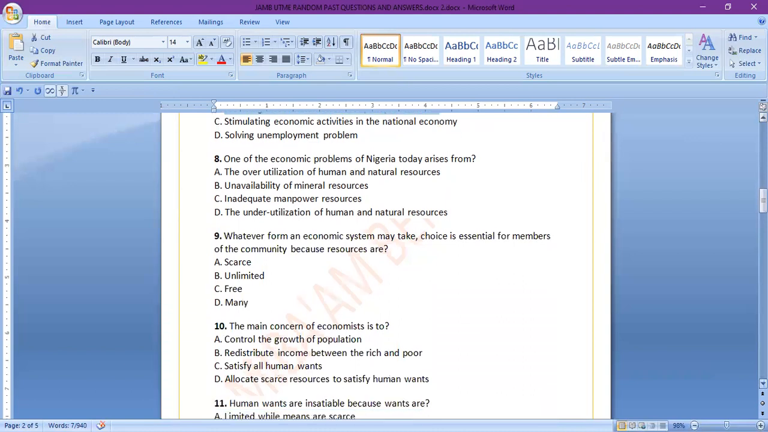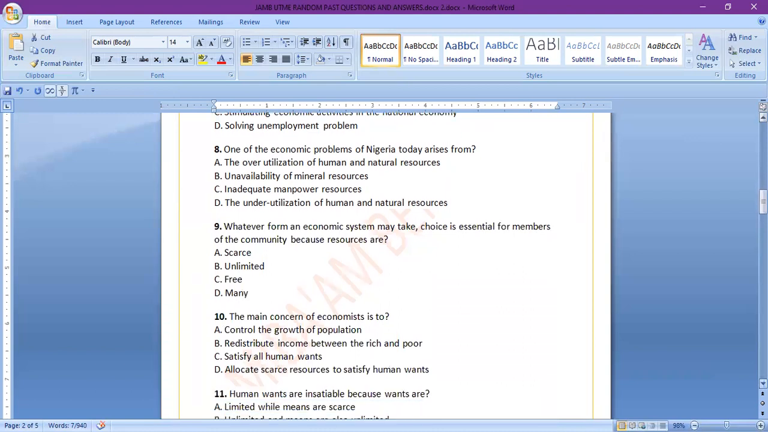Number 8, one of the economic problems of Nigeria today arises from A, overutilization of human and natural resources. B, unavailability of mineral resources. C, inadequate manpower resources. D, underutilization of human and natural resources. I know most of you will know the answer to this question. The answer is D, underutilization.